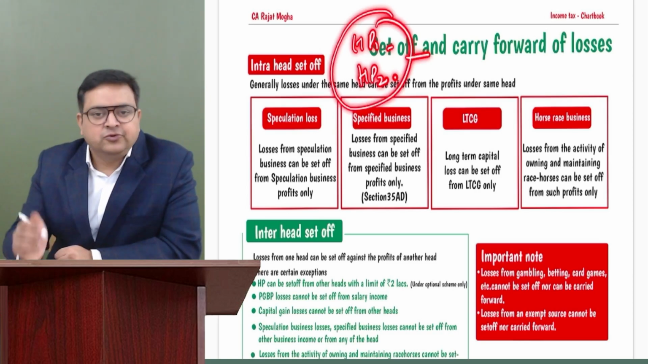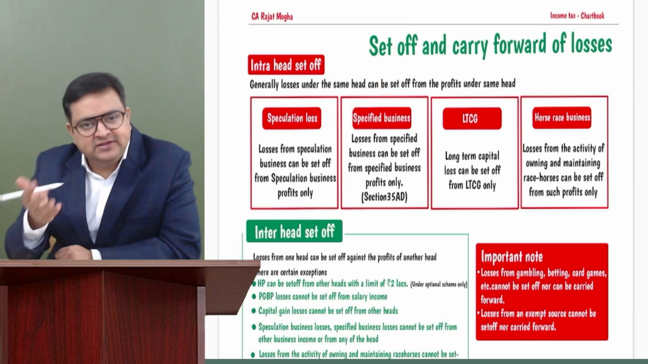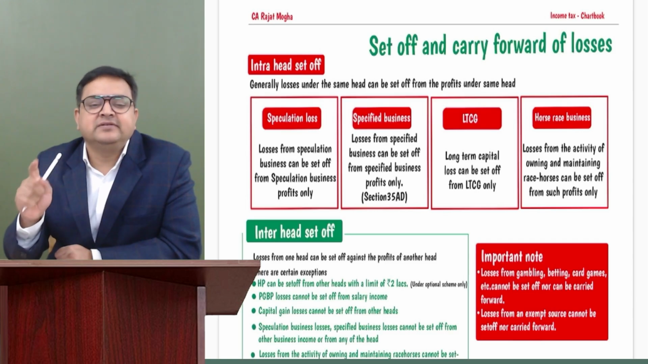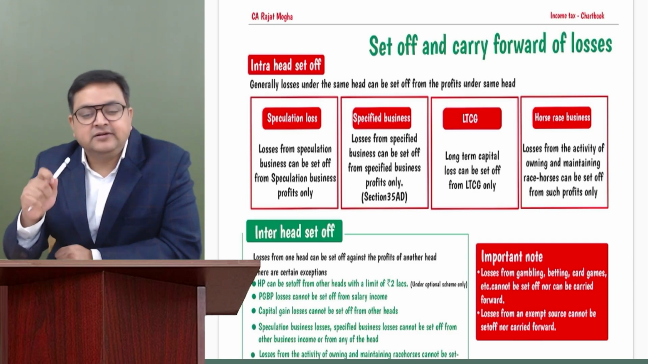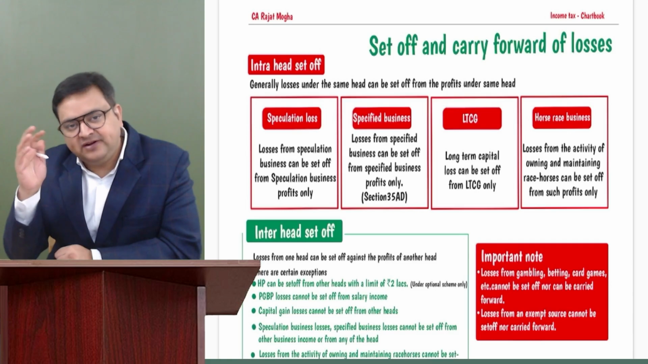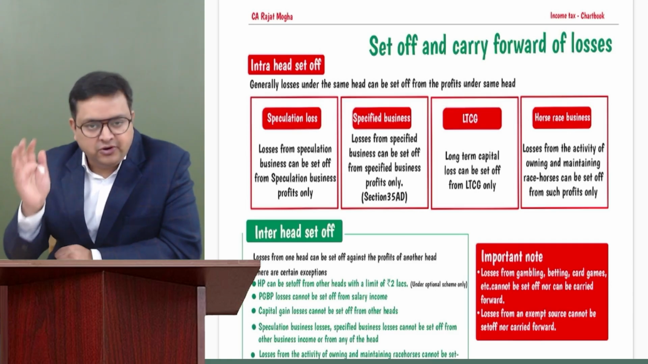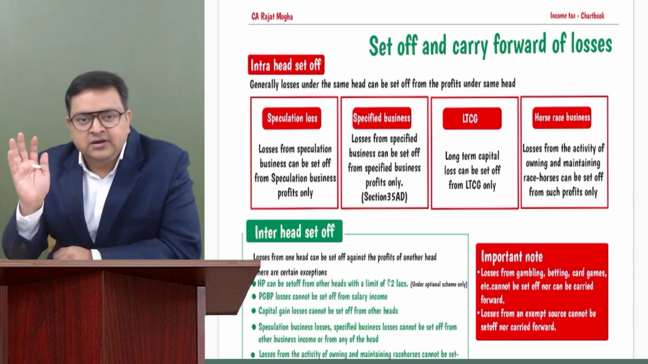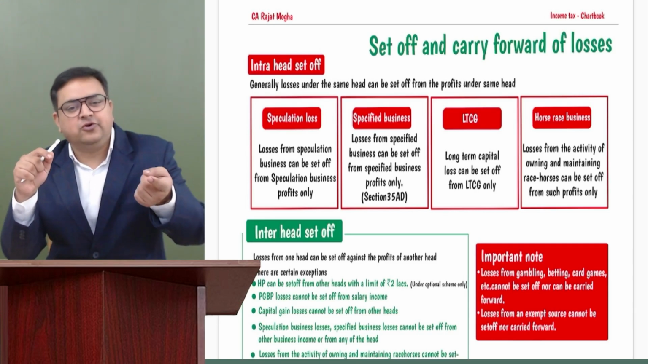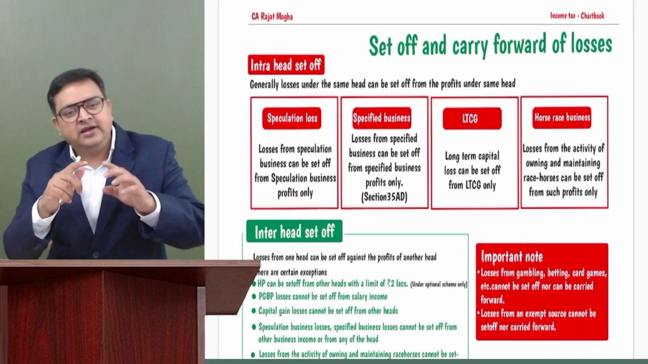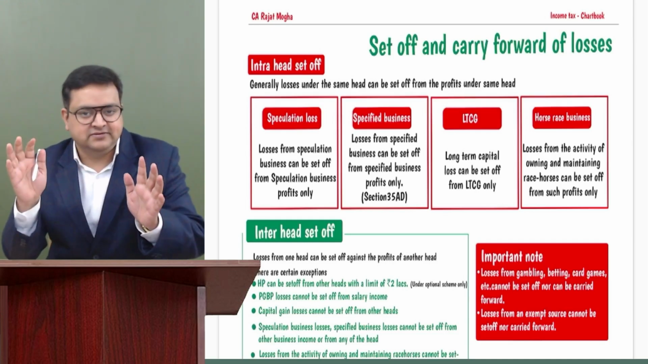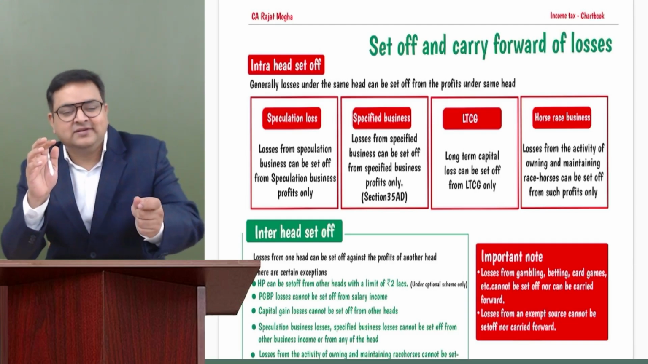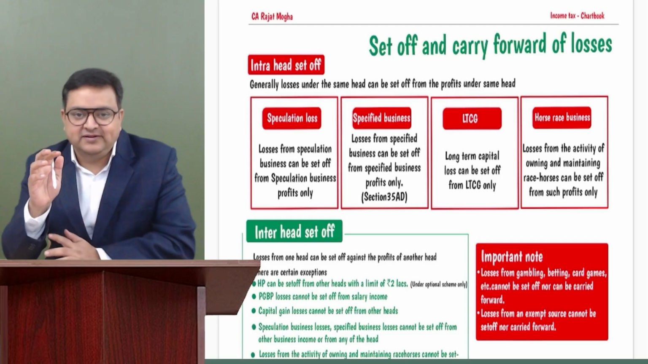So salary, there could be no loss. House property loss within the same head is possible. PGBP within the same head is possible. But if the person has a loss under speculation business, it can be set off only from speculation business profits, or specified business losses, 35AD businesses' losses can be set off only from specified business only. But yes, normal business loss, which is not speculative or specified, can be set off from any of the businesses, even speculative and specified also. But speculative losses and specified business losses cannot be set off from others.